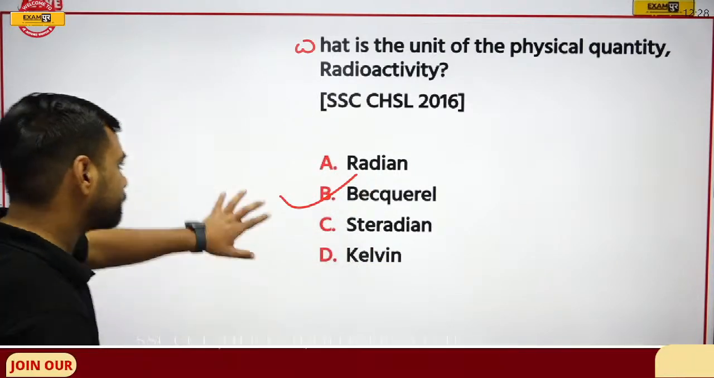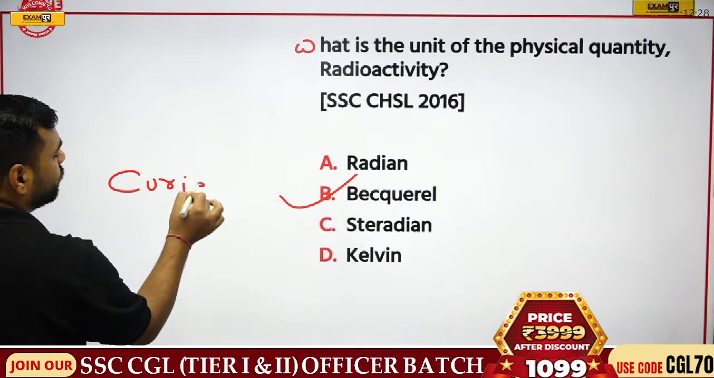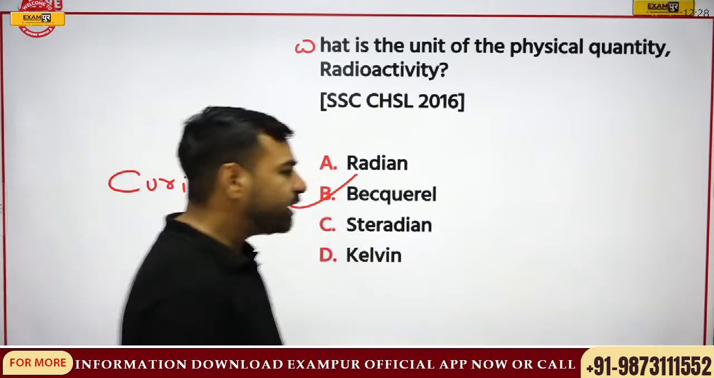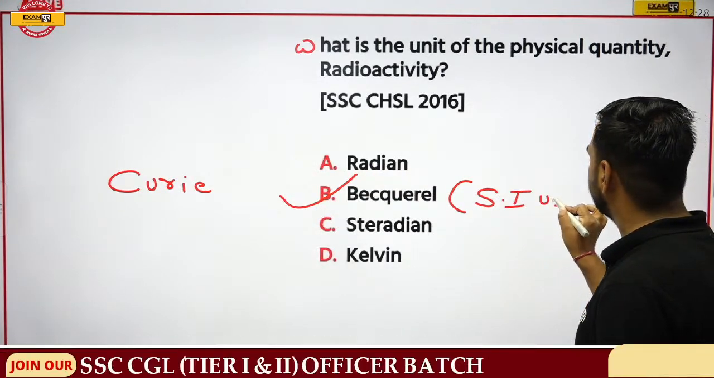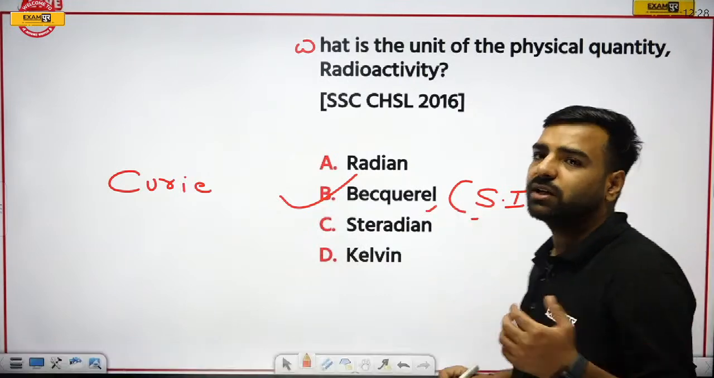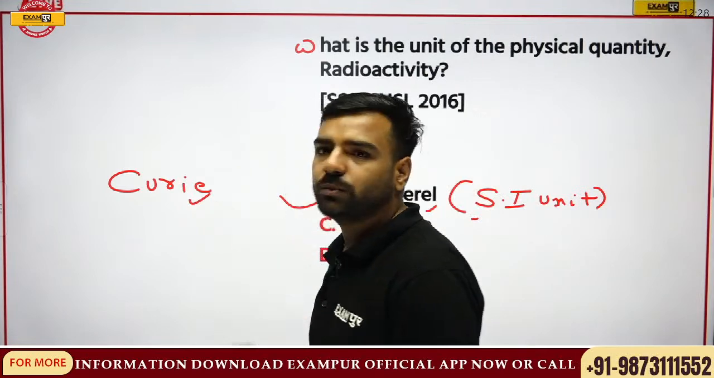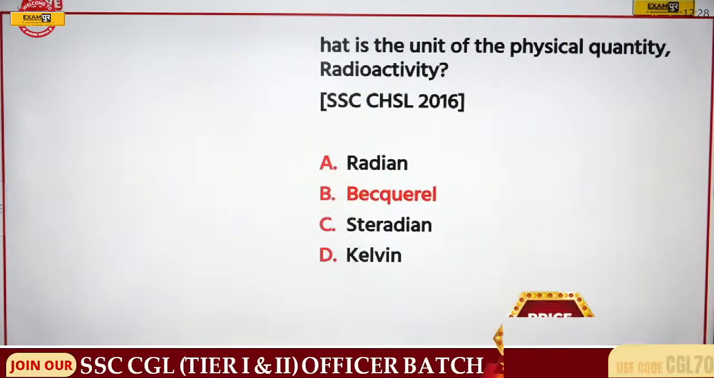Please remember, apart from this Becquerel, we have Curie as a unit. But Becquerel is also the SI unit. This is asked in the examination, so we must remember. If I talk about the SI unit, it is Becquerel. But if I talk about other units also, then Curie is also going to be the correct answer. Fine. So yes, Henry Becquerel was the one who discovered radioactivity.